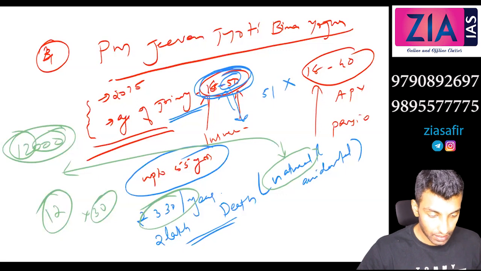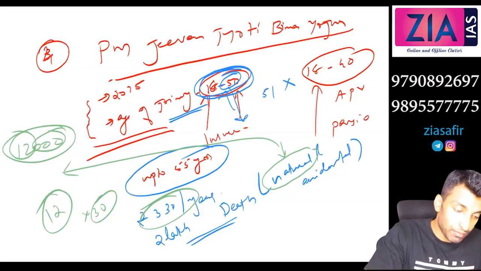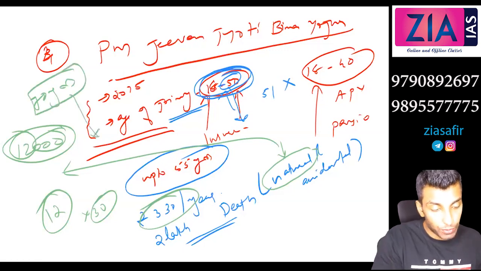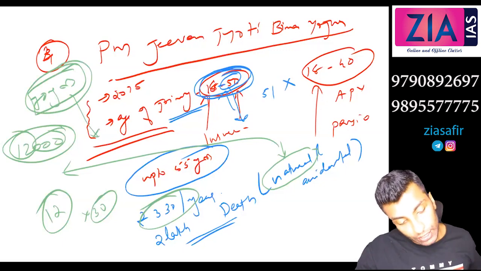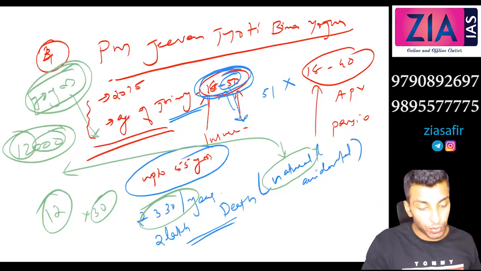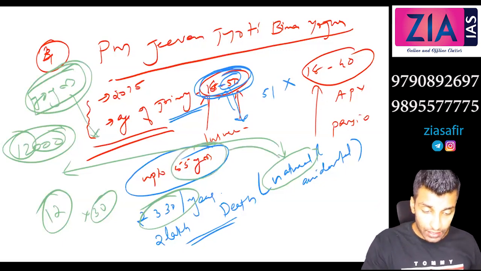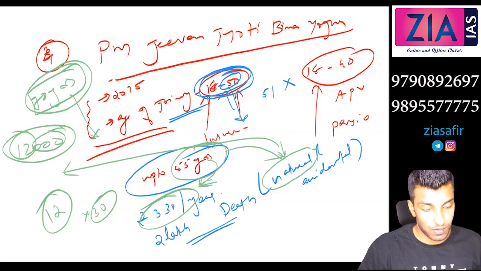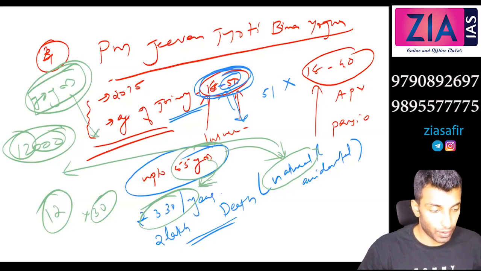And you see, there the age limit was 70 years. So that is why natural death is not covered over there. In the previous one, it was up to 70 years, so natural death was not covered. Here, up to 55 years, natural death is covered, and at the same time the premium is high. So that's about financial inclusion.